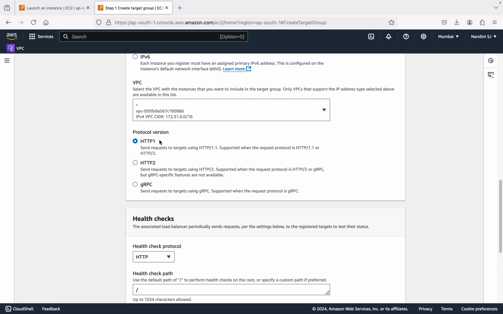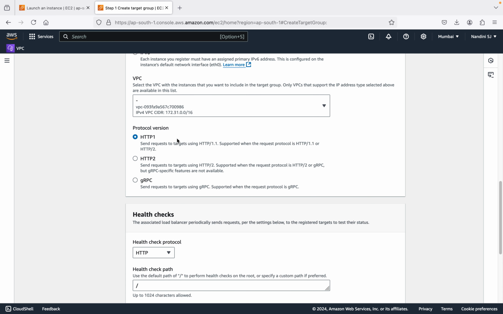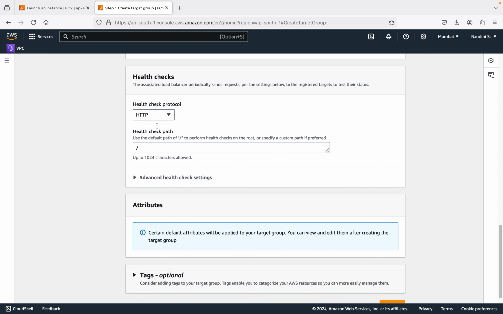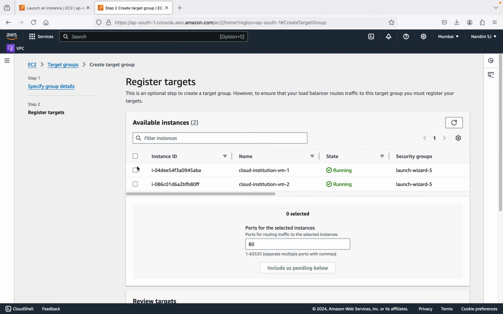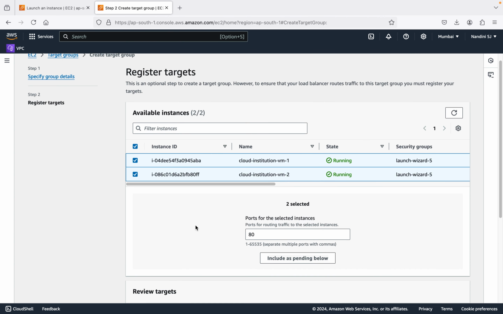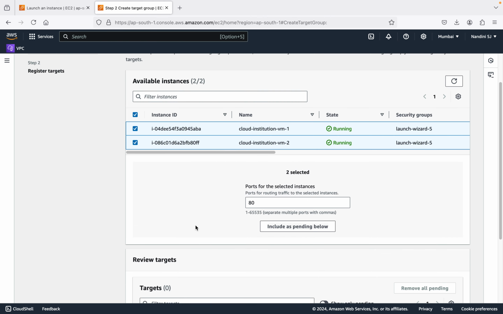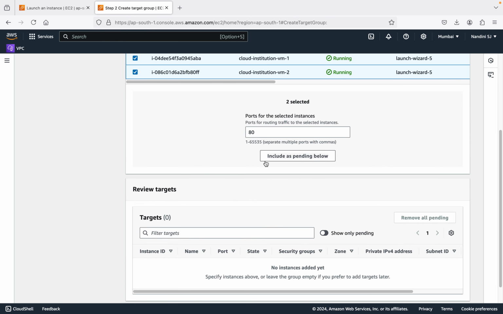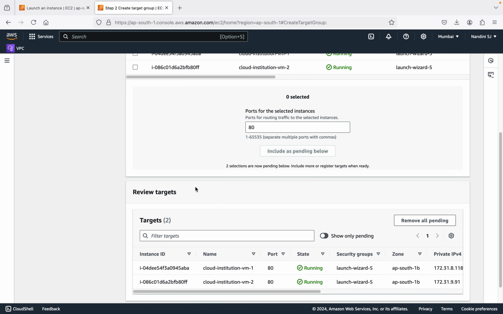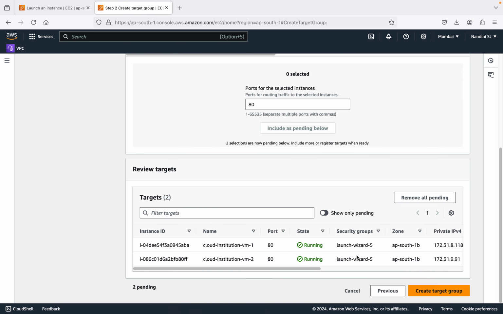Okay, and I'm going to give the VPC. I have only one VPC. So I'm going to keep all this default and click on next. So I'm going to choose these two instances. Guys, please don't forget, these are the available instances, right? So now I need to include them as pending below. We need to include these two instances in the below section. Okay, create target group.